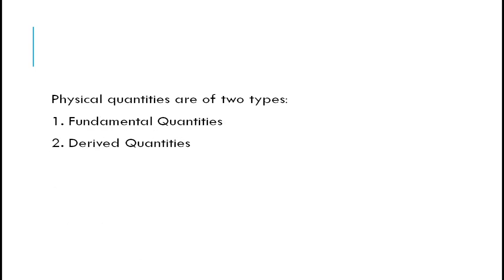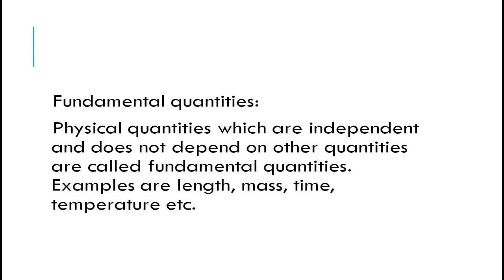Now, physical quantities are mainly of two types: fundamental quantities and derived quantities. What are fundamental quantities? The physical quantities which are independent and do not depend on other quantities are called fundamental. Fundamental means the basic. Examples of fundamental quantities are length, mass, time, and temperature. These do not depend on other units to be formed.